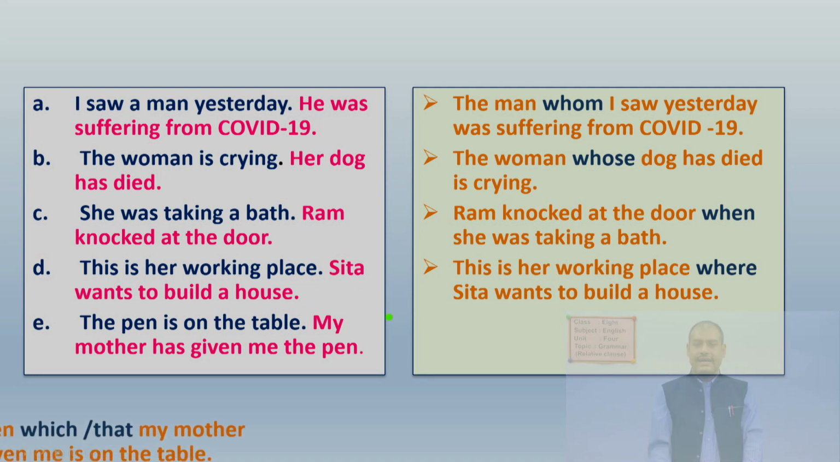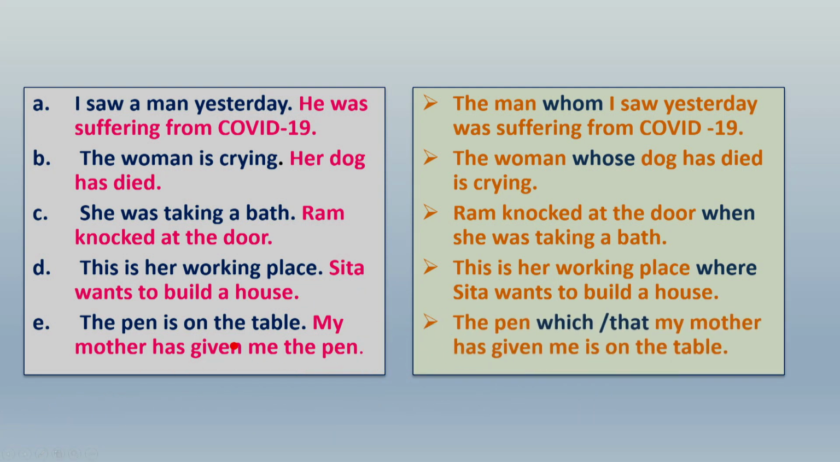Now the last sentence is: the pen is on the table. My mother has given me the pen. See, the pen is a thing, an object. So for object you have to use which or that. The pen which my mother has given me is on the table, or you can write, the pen that my mother has given me is on the table.